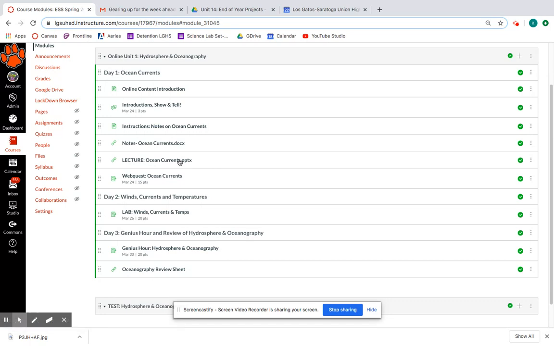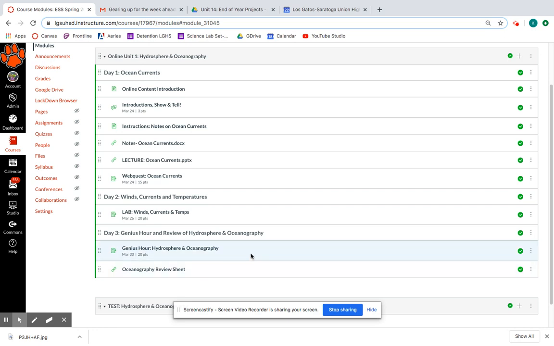Once you have opened your module, you'll see that it actually opens multiple days' worth of content. Now, you are only expected to get through one day at a time. So please only work ahead if you really feel like you want to, or if you know in advance that you're planning to be out, or you're going to be very busy for the days upcoming. Also, keep in mind that not all assignments are going to be available days in advance. So let's say you're going to be out this Friday, or you get sick, you might not actually be able to access all of the assignments that you have assigned for Friday. So you might need to do some in advance or come back later.